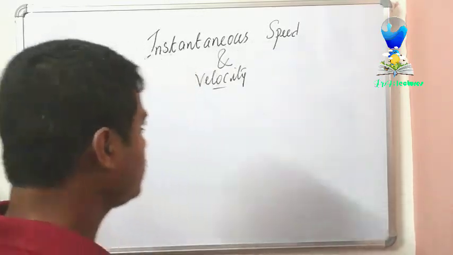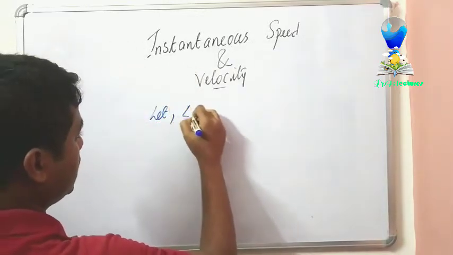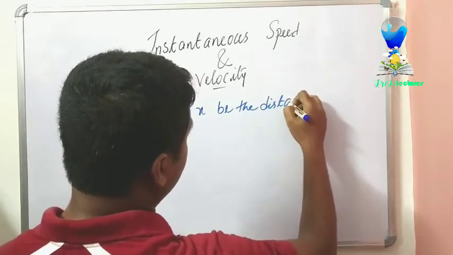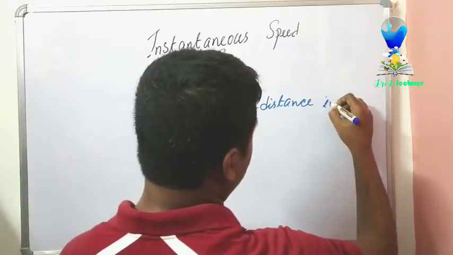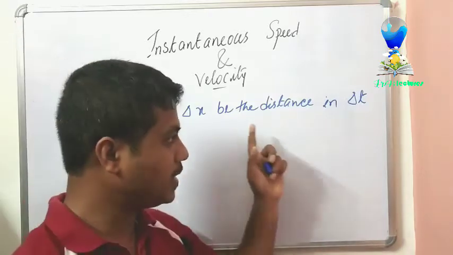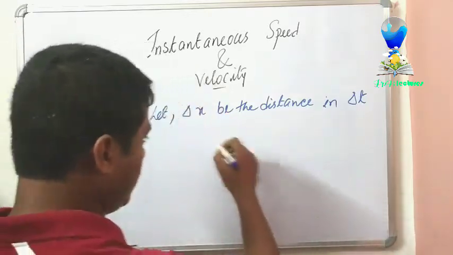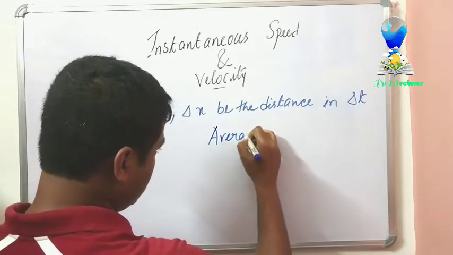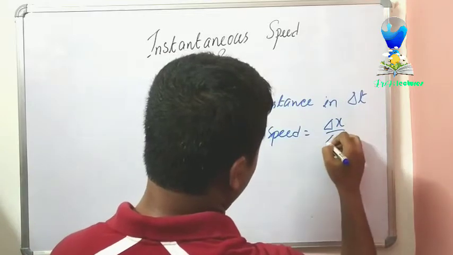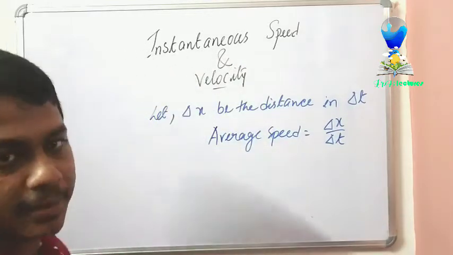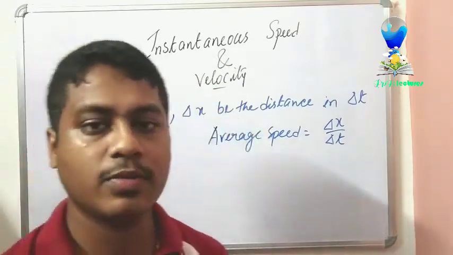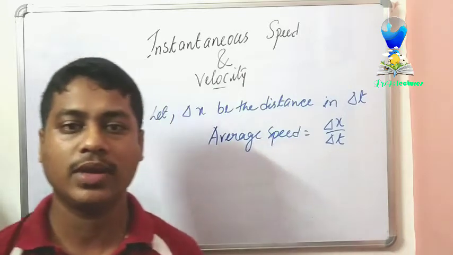Now suppose the body, let delta x be the distance moved by the object in time delta t. So if I calculate the average speed of this, it will be equal to delta x by delta t, total distance by total time taken.